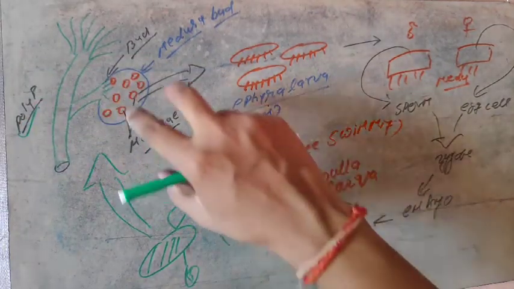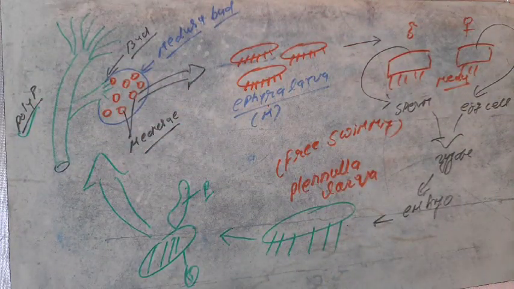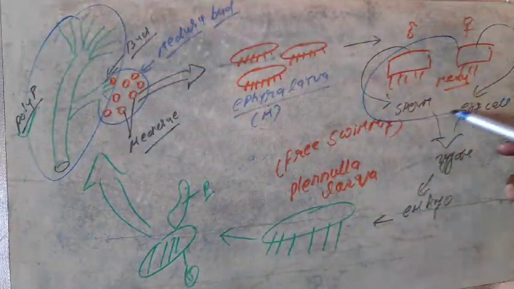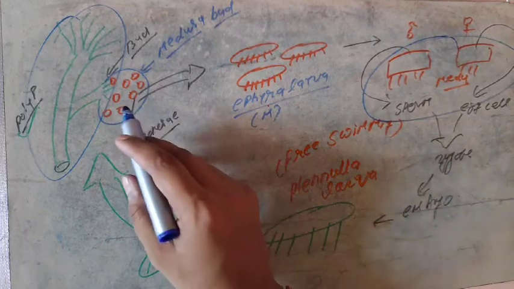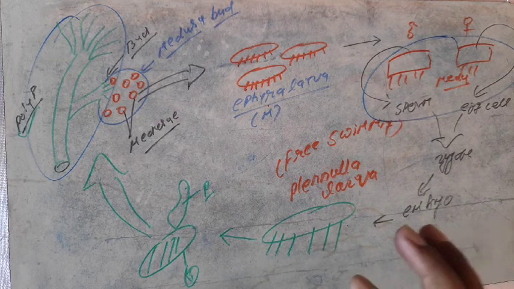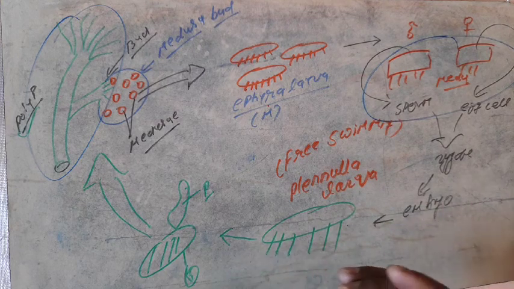So this is the overall structure in which the sessile polyp and motile Medusa come one after another. That is the diagrammatic representation of polymorphism in coelenterates. It should be remembered and learned by you very easily by resuming the video at different times. Thank you.